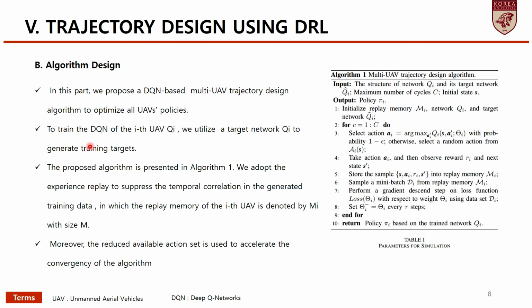In this chapter, we propose a DQN-based multi-UAV trajectory design algorithm to optimize all UAV policies. The proposed algorithm is presented in algorithm 1, so please refer to the table on the right.